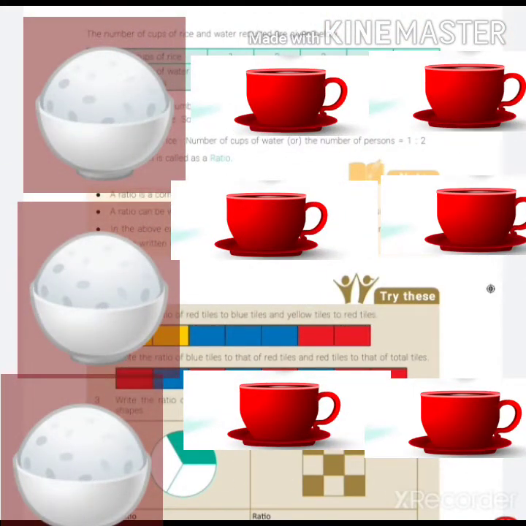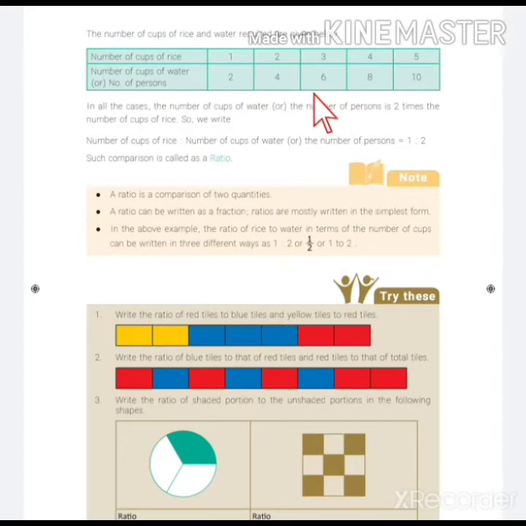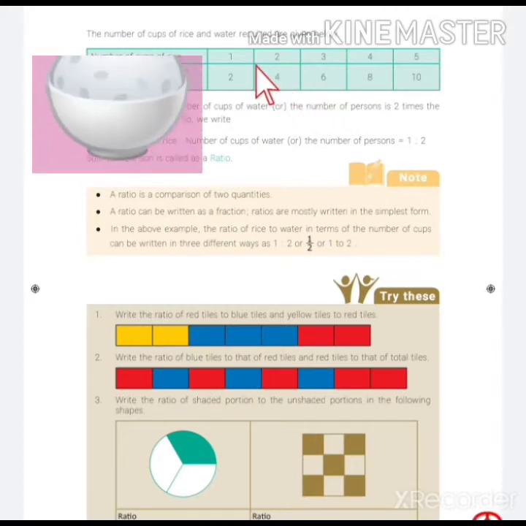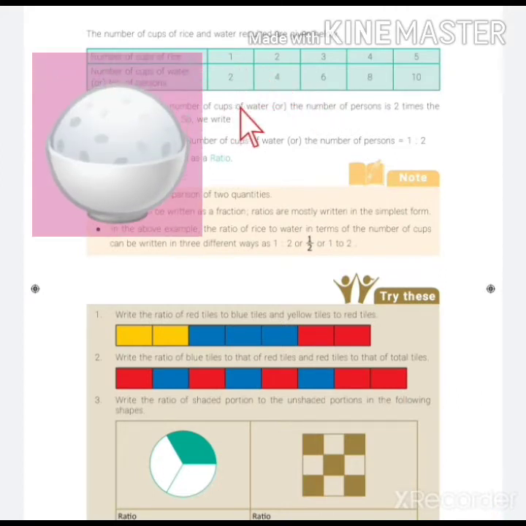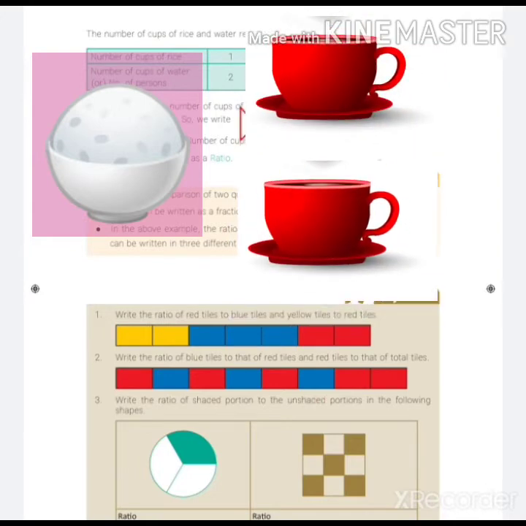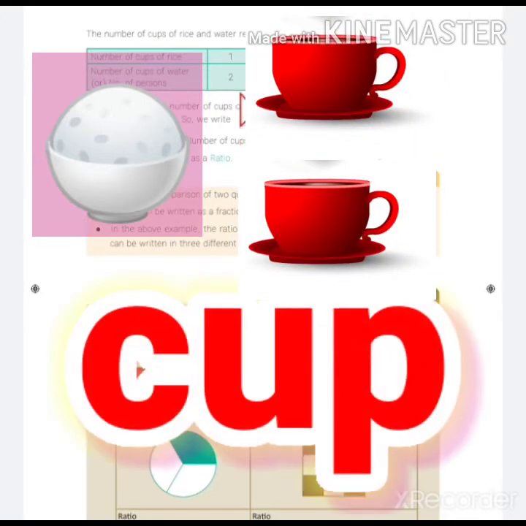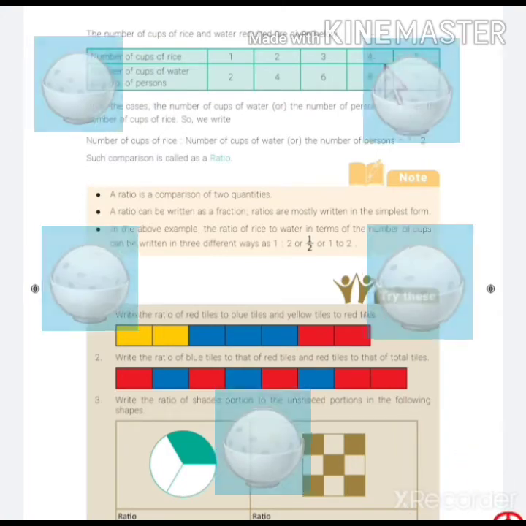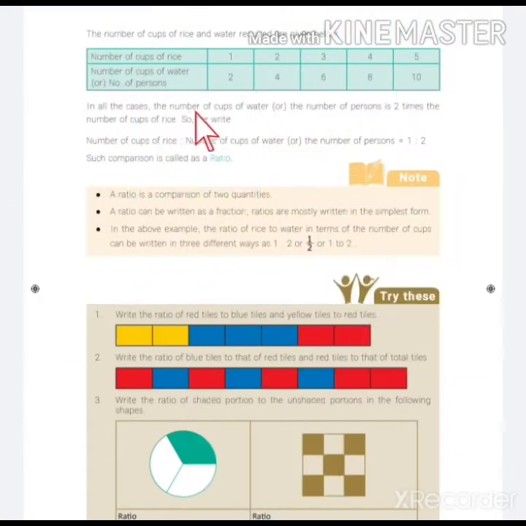Here we are comparing with the same unit, because the unit for rice is cup and the unit for water is also cup. So for 5 cups of rice we need 10 cups of water. In all the cases, the number of cups of water is 2 times the number of cups of rice.